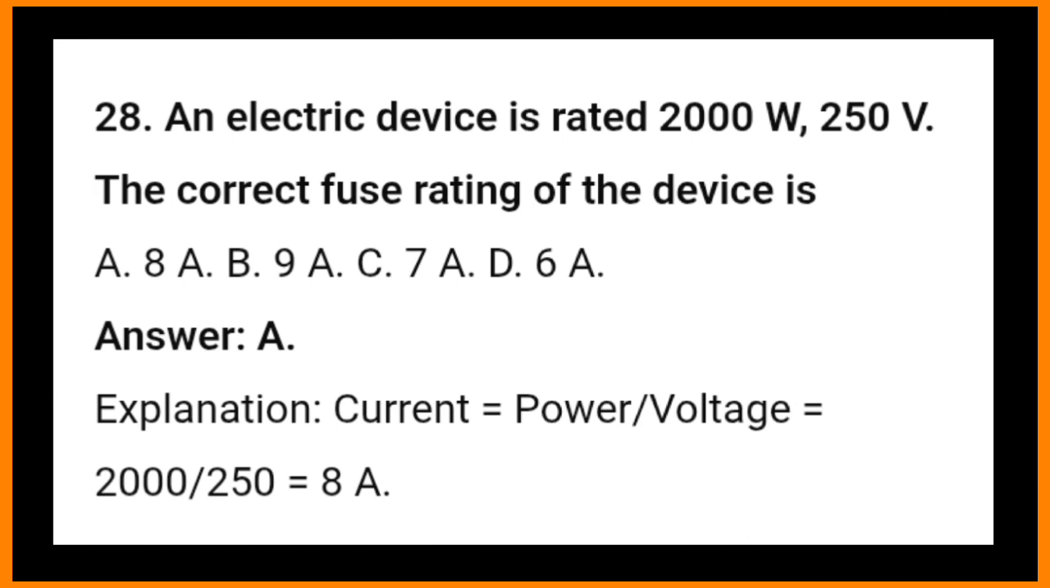28. An electric device is rated 2000 W, 250 V. The correct fuse rating of the device is A 8A, B 9A, C 7A, D 6A. Answer A. Explanation: current equals power / voltage equals 2000 divided by 250 is equal to 8A.